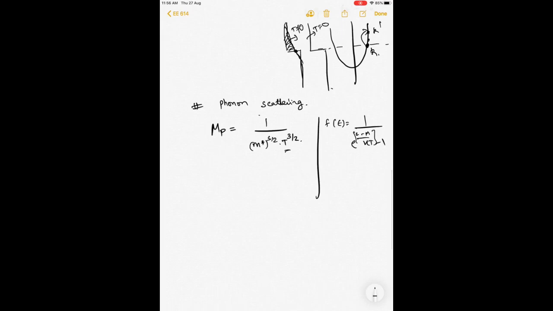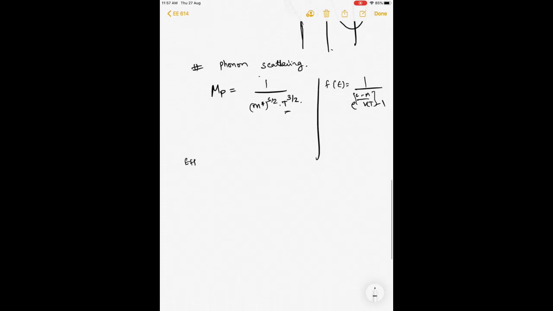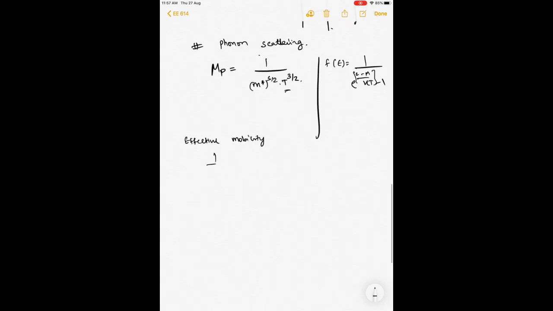So with these two dominant scattering mechanisms, the effective mobility is written by Matthiessen's rule. I hope you might have seen this before. Anytime you have totally independent scattering mechanisms contributing, the effective mobility is given by 1 by mu equals 1 by mu I plus 1 by mu p.